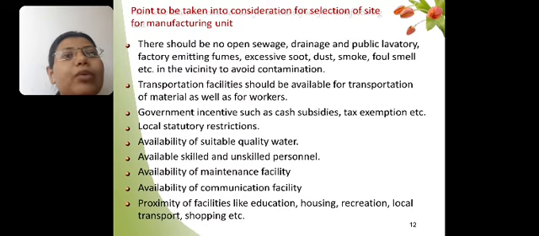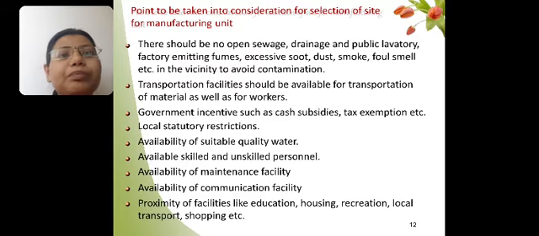Then, second point, where we want to start our manufacturing, there should be proper accessibility of water of suitable quality. Skilled and unskilled persons are both required, so they should be available at that site. Then proper transportation should be available, because raw material should be supplied on time, and whatever product we manufacture should be easily sent to the market. So transportation plays a very important role.